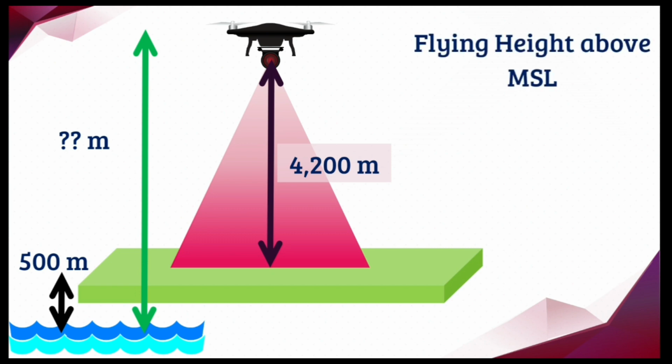But according to our question, we have to find the flying height of the helicopter from the mean sea level. So 4,200 plus 500, which is the distance between landmass and the mean sea level. We get the flying height of the helicopter from the mean sea level as 4,700 meter.